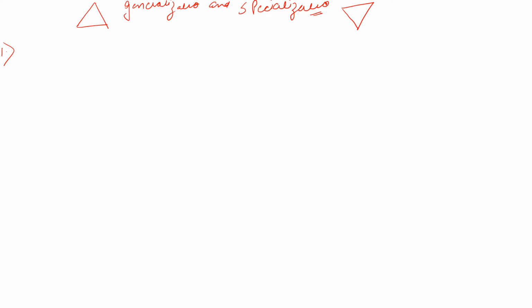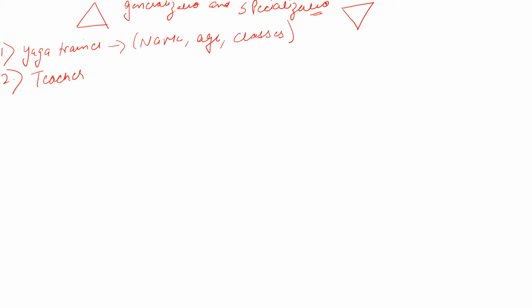Here first we will take a person who is a yoga trainer, and we have a person who is a teacher, right? This yoga trainer person has three attributes: name, age, and classes which he takes. Teacher, we have three attributes again: name, age, and salary, right? Now we will do generalization and specialization on the same example.